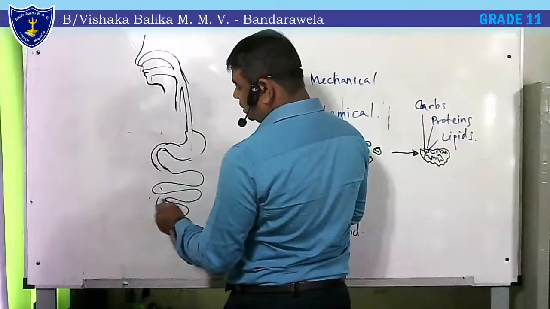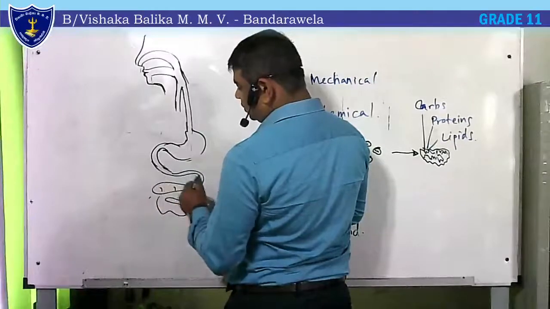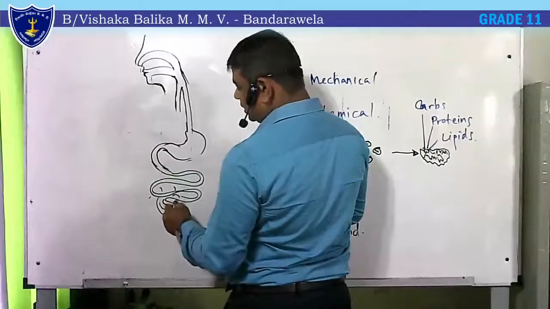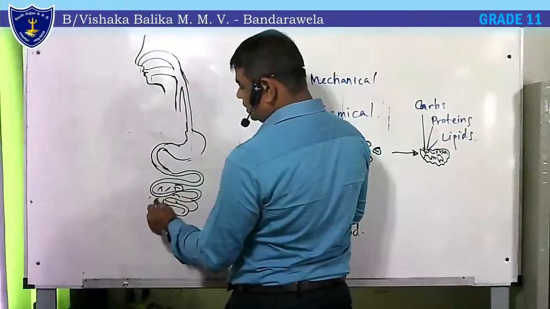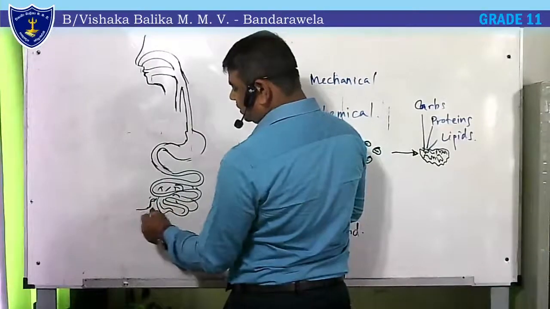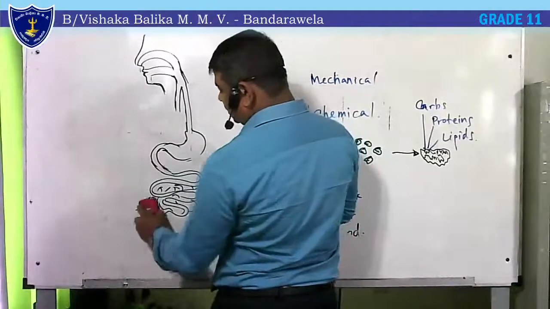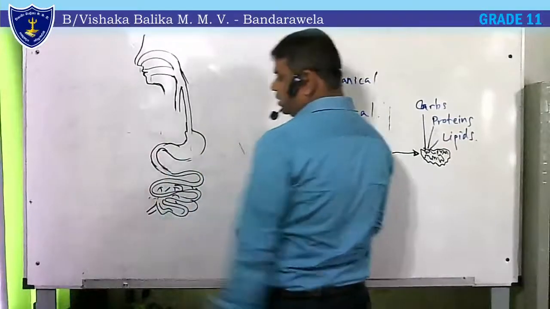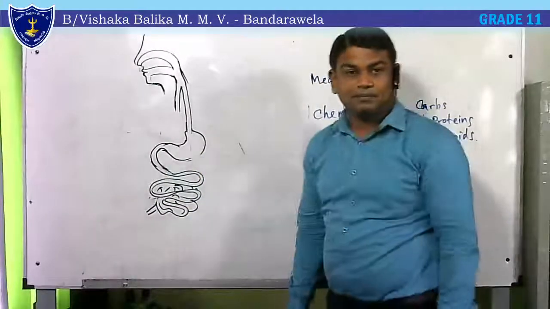This is the jejunum part. And now you can see how long the tube is, and there are a number of convolutions in this. Finally, after convoluting, it comes to an end here. This is the end of the small intestine, right?